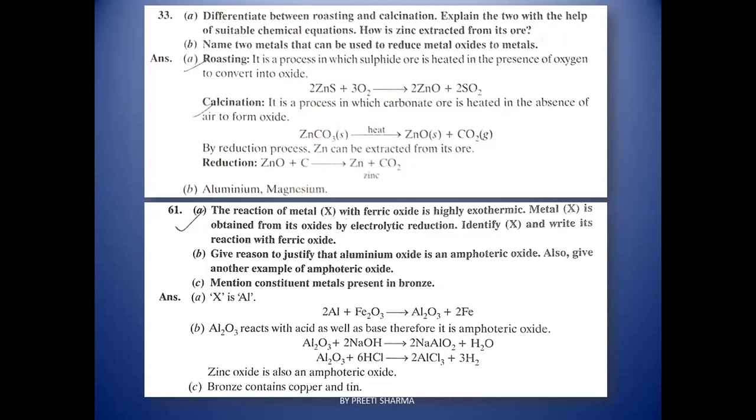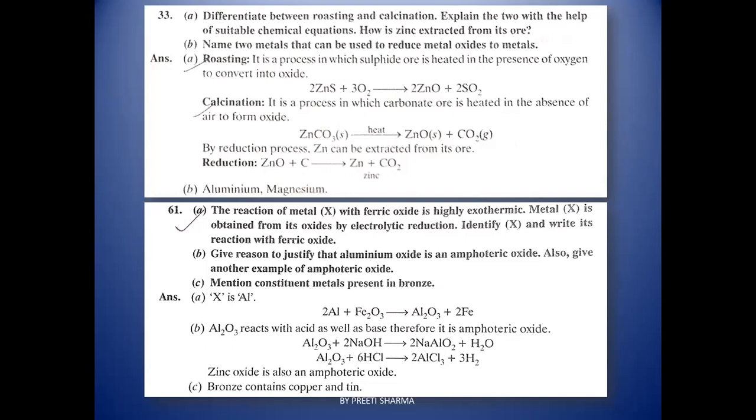The next question was, how is zinc extracted from its ore? You can show the reduction of the zinc oxide with the help of carbon in the form of coke. And the next is, name two metals that can be used to reduce metal oxides to metal, that is aluminium and magnesium, right? The next question is, the reaction of metal X with ferric oxide is highly exothermic, and metal X is obtained from its oxide by electrolytic reduction. Identify the X and write its reaction with ferric oxide.